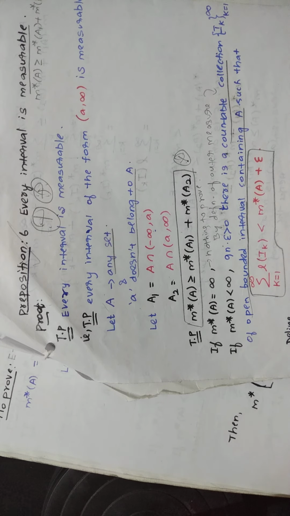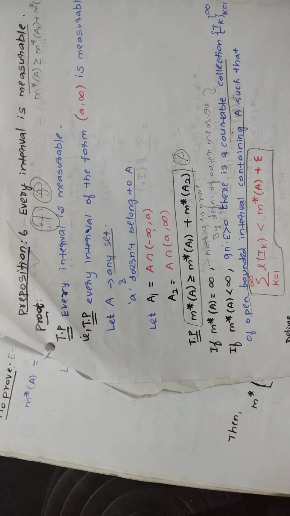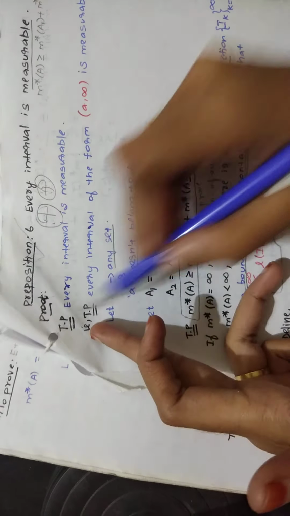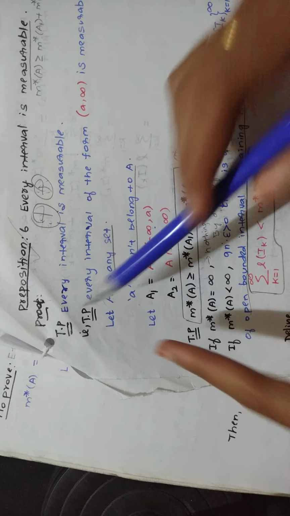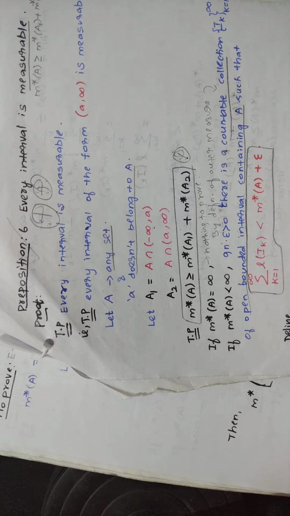I will be explaining Proposition 6, that is, every interval is measurable. That is the statement. So in the proof, the first line you are writing is: to prove every interval is measurable. Is that clear? That is what they are asking us to prove, right? So just write it down from the statement.